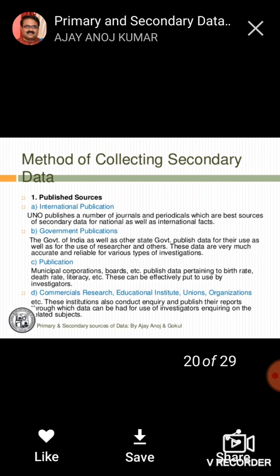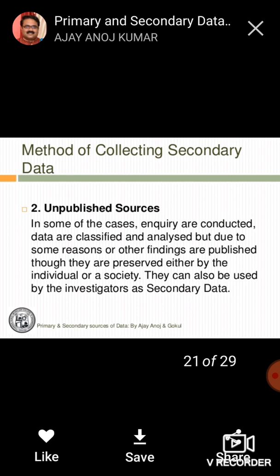We can get data about different nations, and the government also publishes data which we can use. Some municipal corporations also publish data about birth rate, death rate, literacy rate, which we can use if we need it in our study. Then commercial, research, and educational institutions, unions, and organizations also publish data.